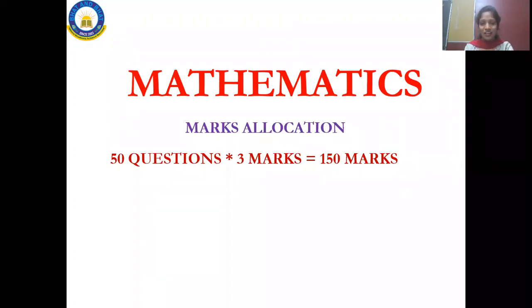Done? Okay. Let me rewind for you. First, you thought of one number between 1 and 10 and subtracted 1 from it. Then you multiplied it by 3 and added 12. After adding 12, you divided by 3.